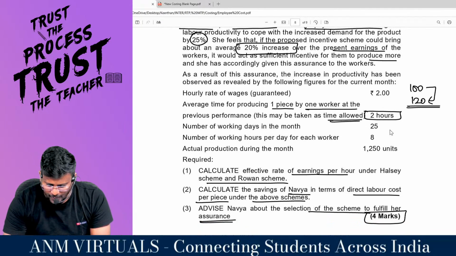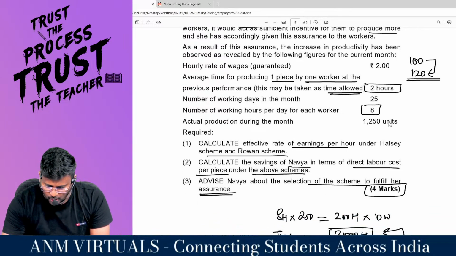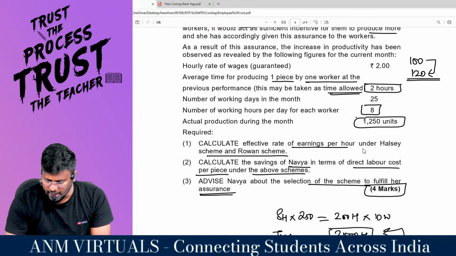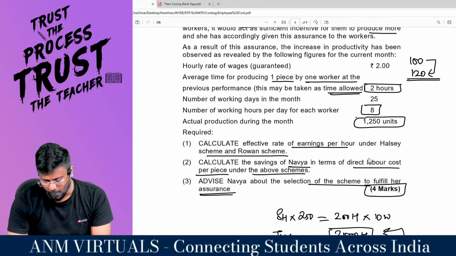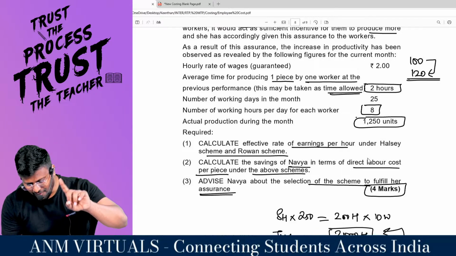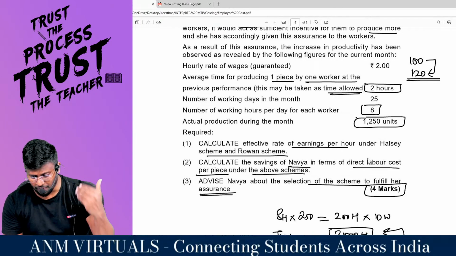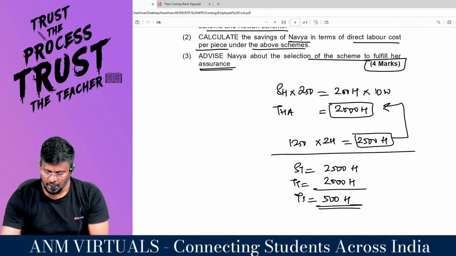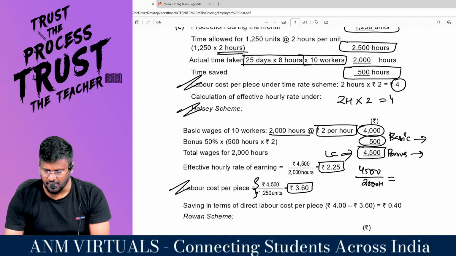Number of working hours per day for each worker is 8. Actual production is 1250 units. Calculate the effective rate of earnings per hour under Halsey and Rowan. Calculate the savings in terms of direct labor cost per piece under the above schemes. So they are asking how much saving per piece under the above schemes.